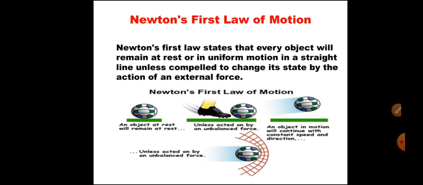So if you take some of the examples, you will see here. First one, the ball is at rest, and when you apply force on that ball, it starts moving. In the third diagram you can see the ball is moving, and if you want to stop that ball, we have to apply another resistive force on the ball. You can see a net here which is stopping the ball.